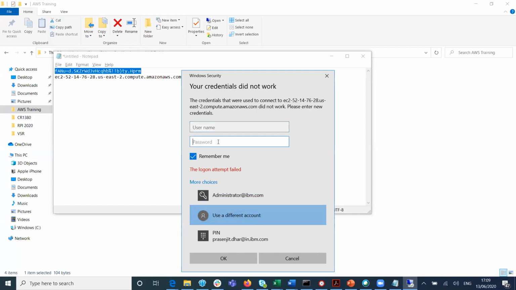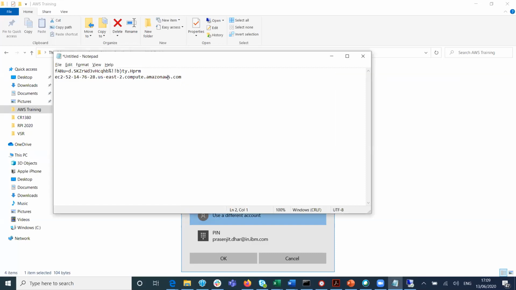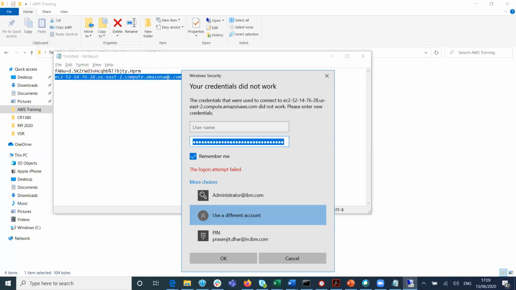Use different account. Yeah, select that instance / administrator. Yeah, exactly. Perfect. Same, right? No, / administrator. You'll have to say host name / administrator, or @administrator also will do. Yeah, correct, Prasenjit.